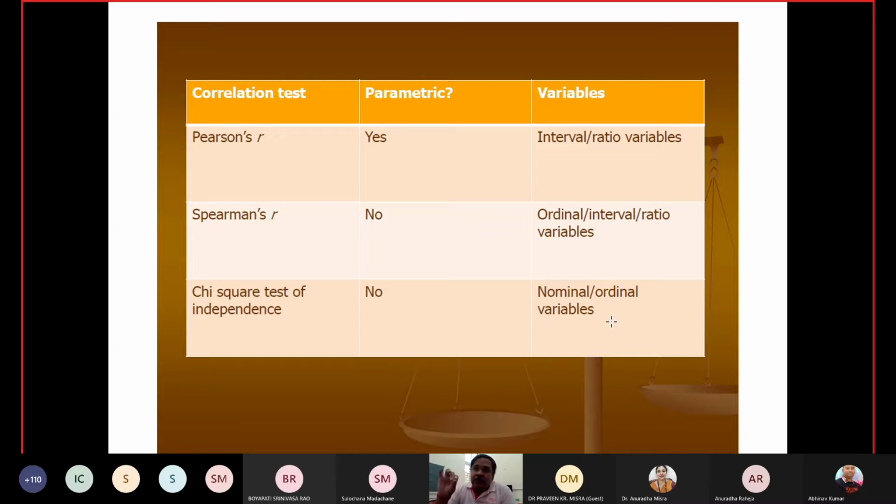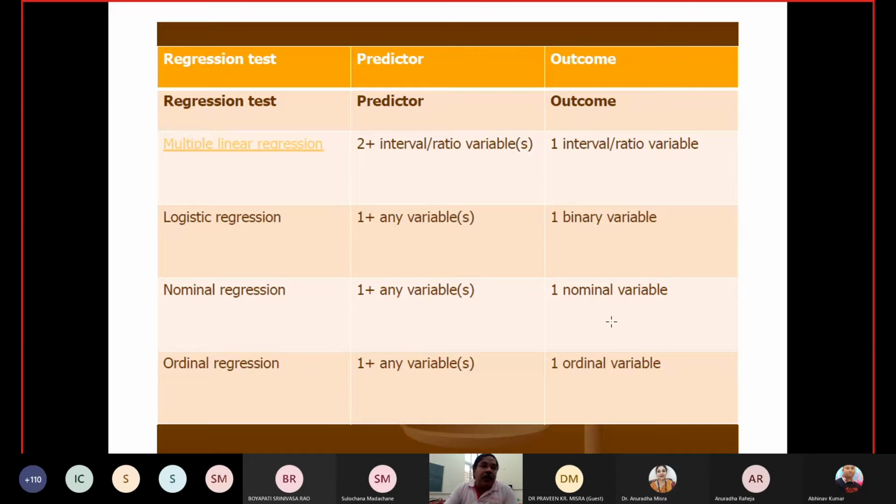The chi-square test is one of the tests which can be used in both parametric and non-parametric forms. I think all of you have studied the chi-square test in previous classes in its parametric form. Now, when we come to regression testing,